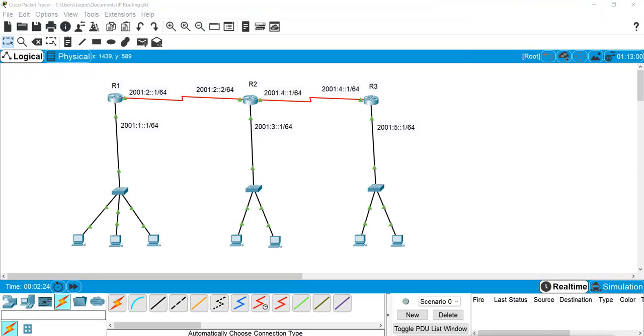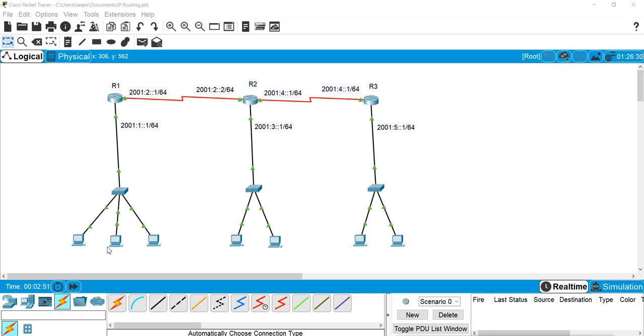This is the IP addressing I'm going to assign on these interfaces. I'm using a global unicast address, and here it is 1001:1. The first 64 bits, remember, are the network, and the rest is considered the host portion. So this machine will get 2, 3, 4.